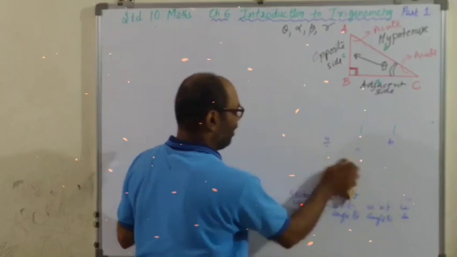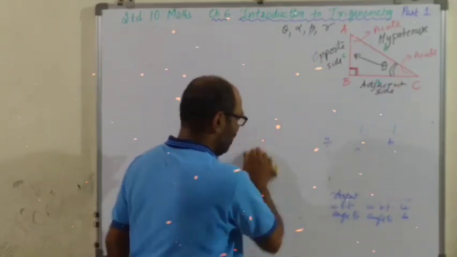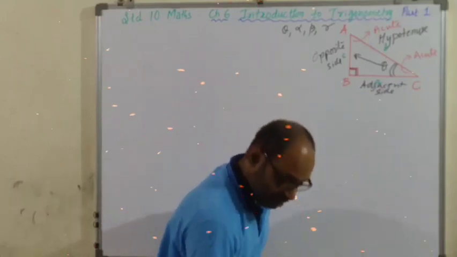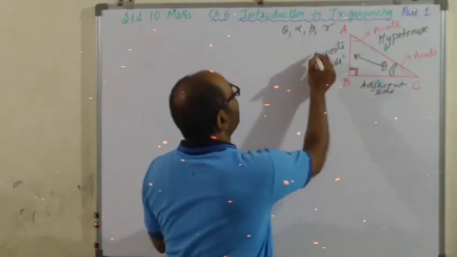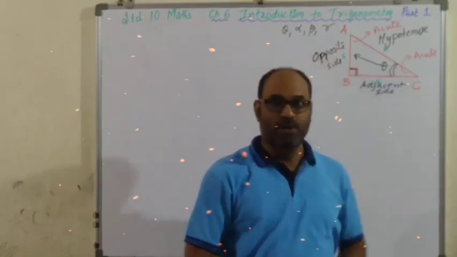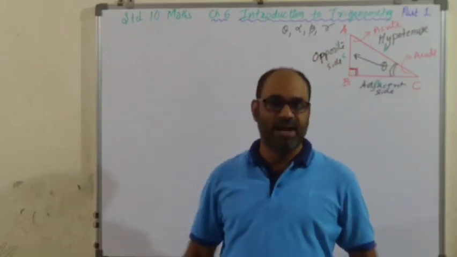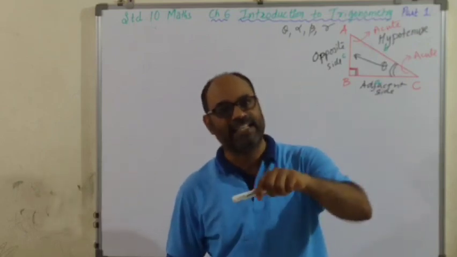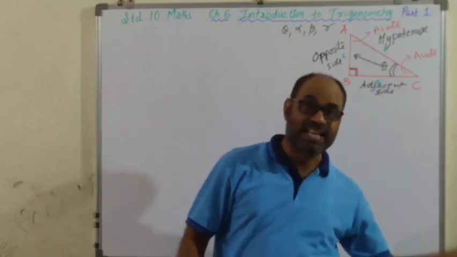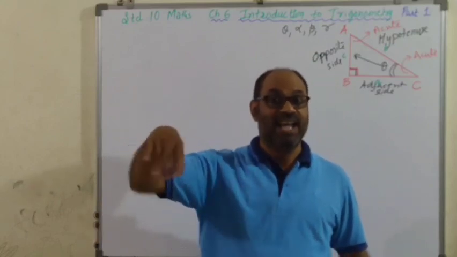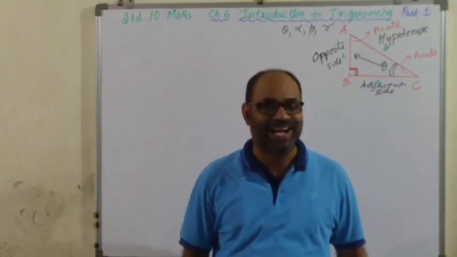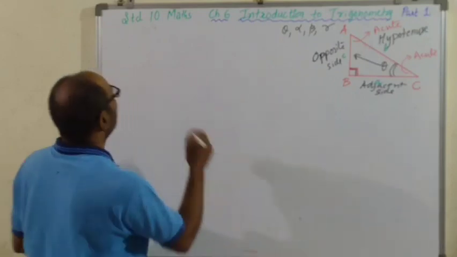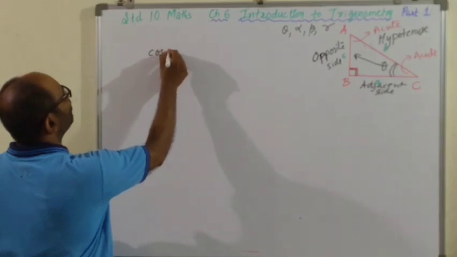So children, these trigonometric ratios you will have to learn by heart. Okay? आपको बराबर लर्न करना पड़ेगा. And you should recall it instantly. किसी ने बोला, what is sin theta? Opposite upon hypotenuse. What is tan theta? Opposite upon adjacent. What is cosec theta? Hypotenuse upon opposite. What is sec theta? Hypotenuse upon adjacent. ऐसे recall करना पड़ेगा. Don't worry, I'll show you a trick. Don't worry. चलिए.